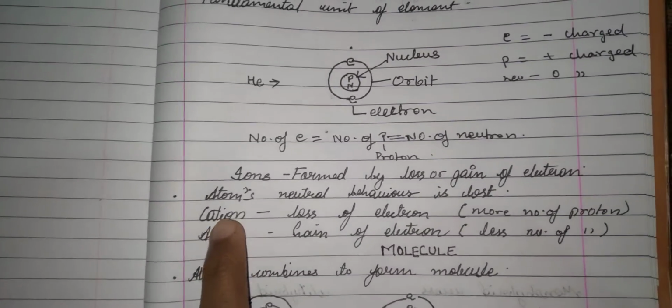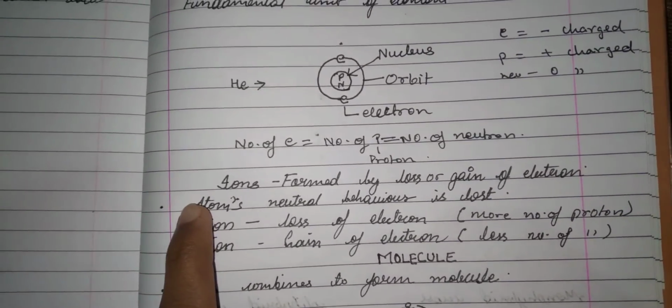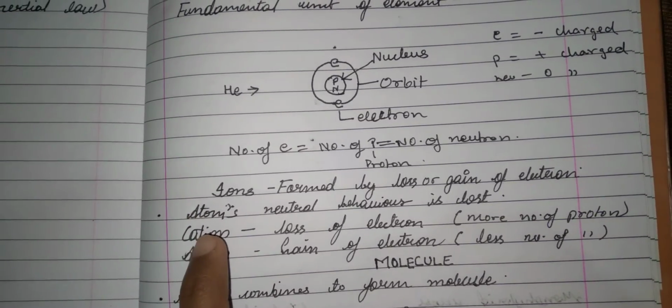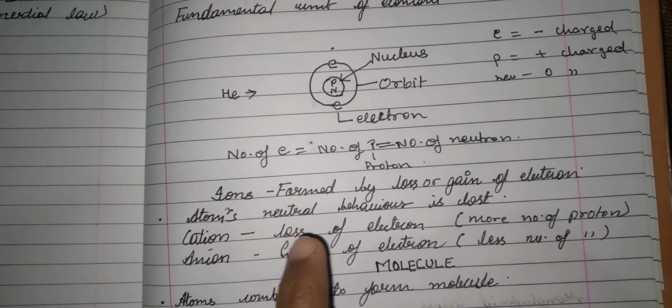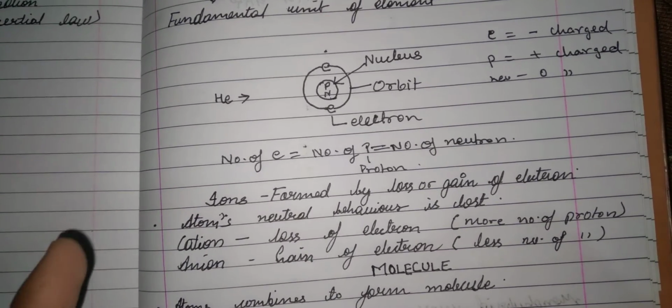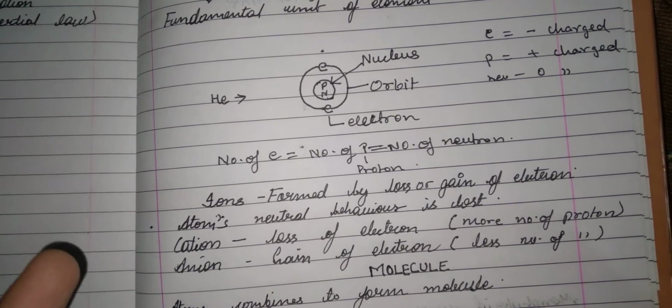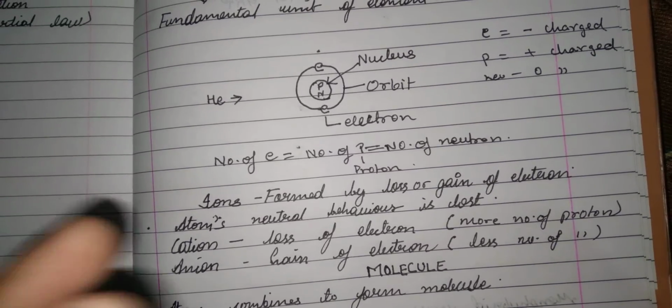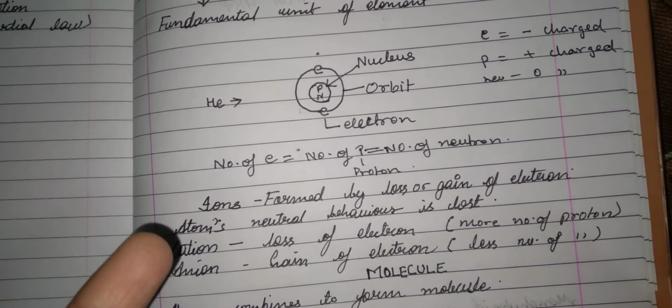Cationic size is smaller than normal atom. This is so because the influence of proton over the less number of electron than proton will tend to attract the electron towards the nucleus, and hence size will be reduced.